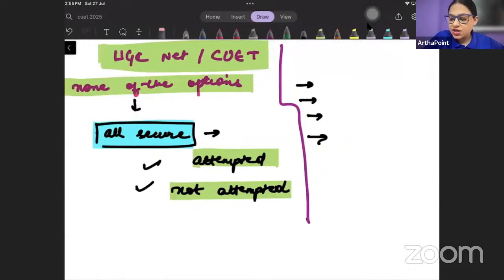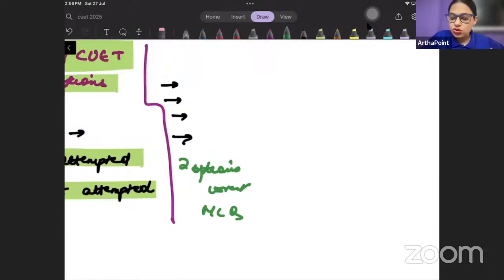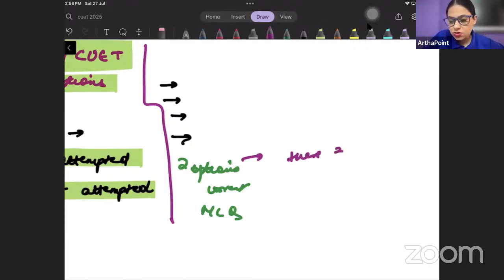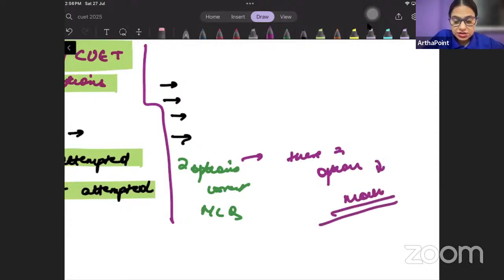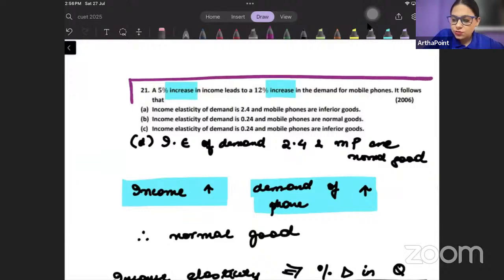But suppose they give you 4 options and 2 options are correct. So we know it's an MCQ paper. कोई एक ही ठीक हो सकता है. In that case, only the students who have marked one of these 2 options, they will be getting marks. सबको नहीं मिलेगा marks. Only students who have marked one of these 2 correct options, only they will be securing marks. This is the way the rules are set. ठीक है?